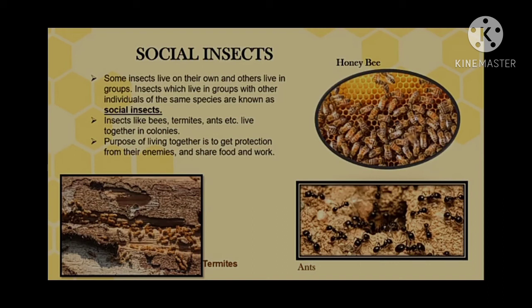Such insects are called social insects. They live together not only for protection from their enemies, but also to share food and work together.